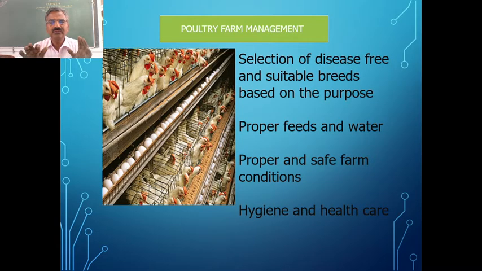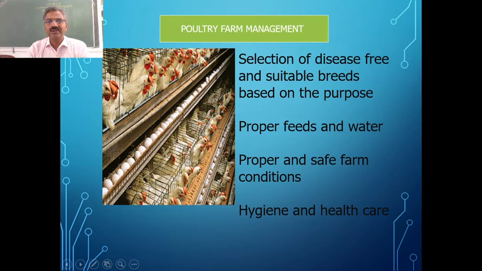Then let us see the next area where we get many things, especially the egg and also meat, where we are keeping the poultry birds, which we call poultry. We have, since a very long time, been domesticating some of the birds which are very useful for us in many ways. So that rearing of these birds is what we call poultry.